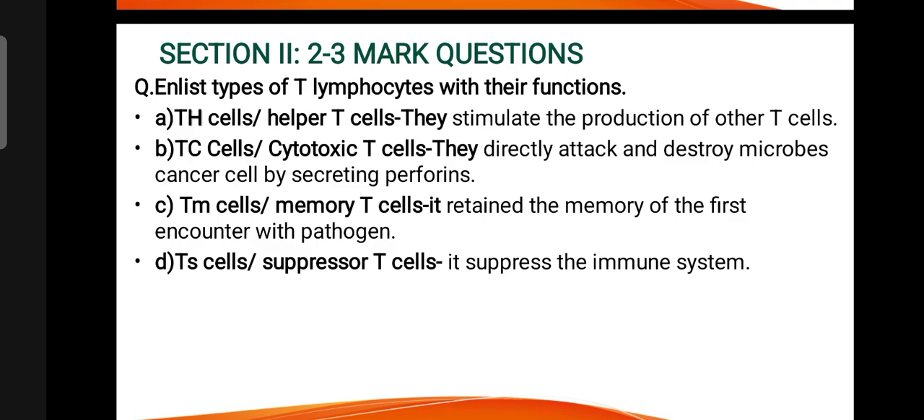Enlist types of T lymphocytes with their functions. So there are 4 types of T lymphocytes. Th or helper T cells: they stimulate the production of other T cells. Tc or cytotoxic T cells: they directly attack and destroy microbes and cancer cells by secreting perforins. Tm or memory T cells: they retain the memory of the first encounter with a pathogen. Ts or suppressor T cells: they suppress the immune system.